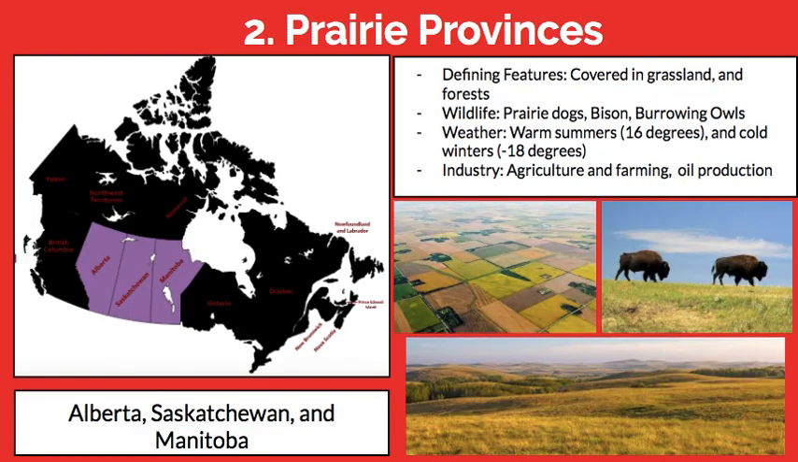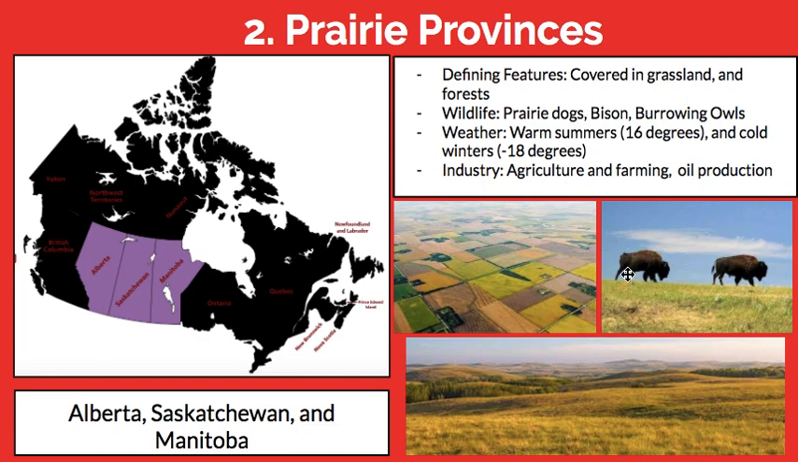The prairie provinces. The Canadian prairies are known as Alberta, Saskatchewan, and Manitoba. They all have this kind of grassland area. This is what the prairies look like. The farther north you go, the more it will look different, but on the lower end, it's got these grasslands and forests. Wildlife include prairie dogs, as well as bison, which we can see here. There are also quite a few owls.